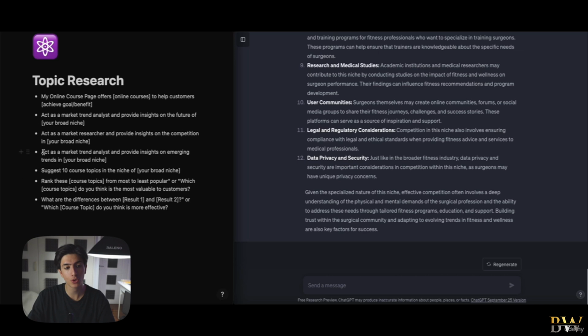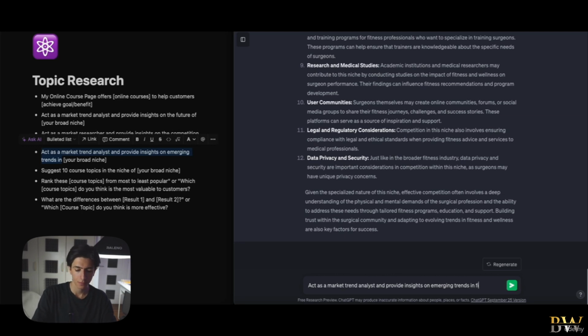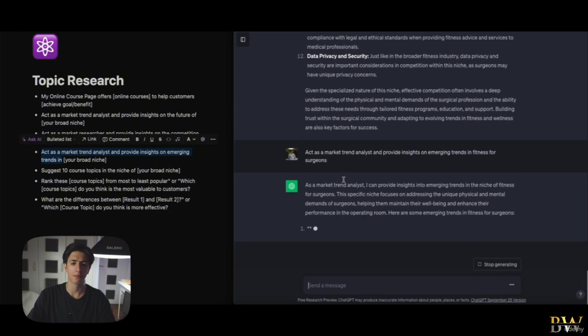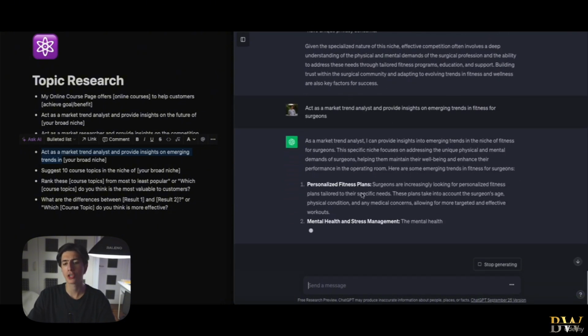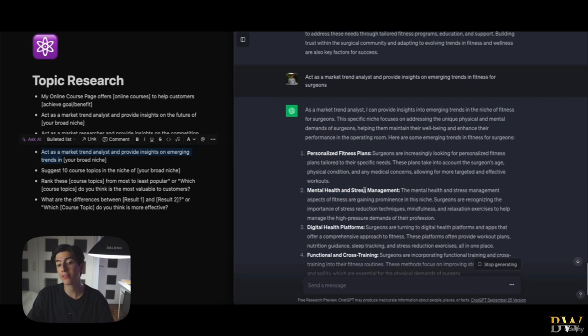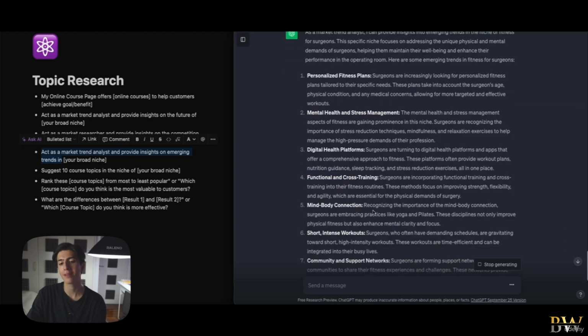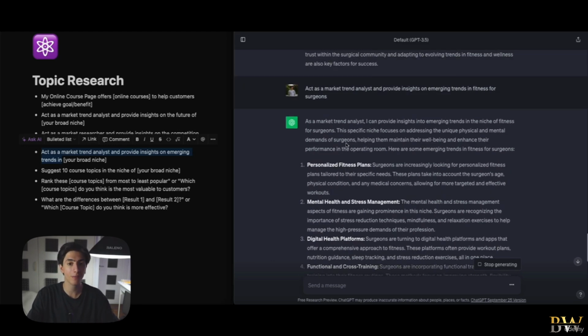Act as a market trend analyst and provide insights on emerging trends, again, in fitness for surgeons. Okay, so let's see what emerging trends are here. So we got, for example, personalized fitness plans, mental health and stress management, digital health platforms, functional and cross training, right, mind and body connection. Those are very valuable prompts.